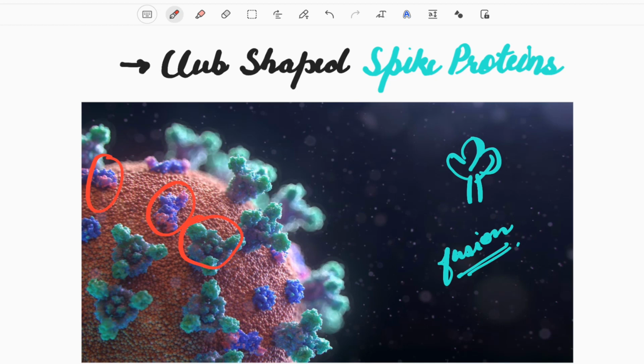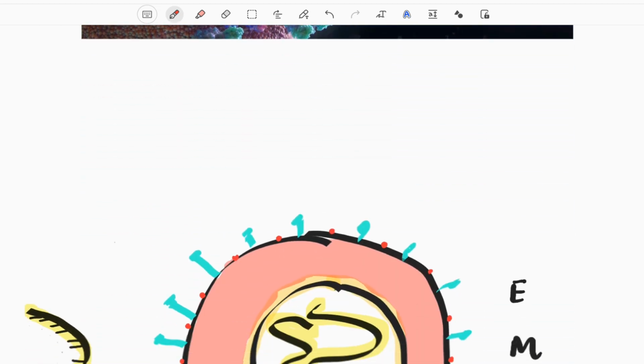Beginning with the spike proteins, these are club shaped, and they are important because they have domains on them that help with the fusion with the ACE2 receptors present in our human body. So these spike proteins fuse with the ACE2 receptors and help in the entry of the virus.